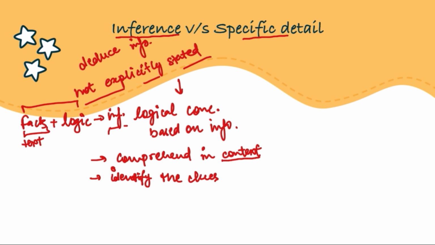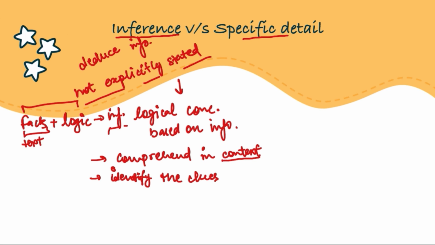A lot of times inference based questions are formed not directly. They might ask you what exactly the author is implying, what the passage is implying, or they can ask in a manner like what does the author suggest, or what does this phrase mean, or the author would support which of the following statements, or the passage might continue with which of the following ideas, right?